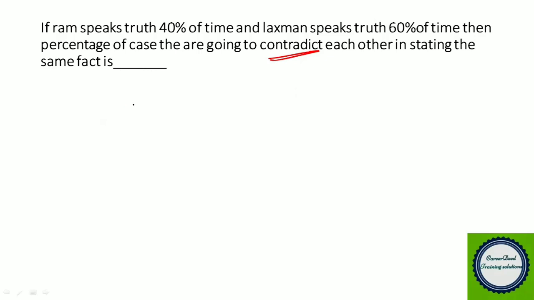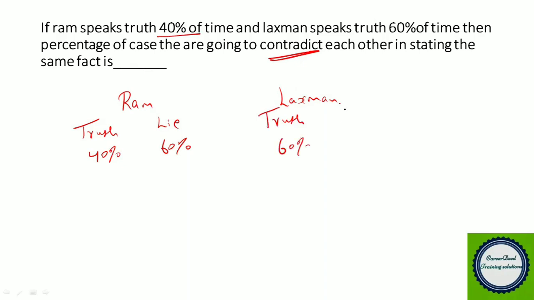So we have two persons, Ram and Lakshman. Ram speaks truth 40% of the time and lies the remaining 60% of the time. Similarly, Lakshman speaks truth in 60% of the cases and lies in the remaining 40% of the cases. Now, both of them are speaking, and they should contradict.